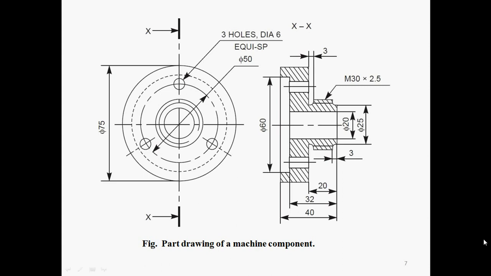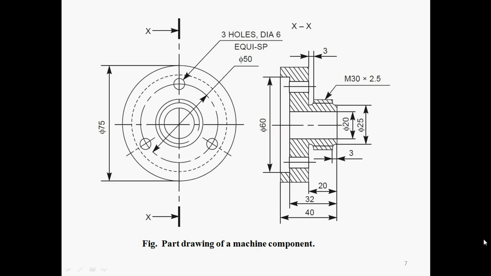It is just one example of a part drawing. In the next lecture, we will study what an assembly drawing is, because in assembly drawing, part drawing is needed, because assembly is done only when various parts are taken and the parts are manufactured correctly according to the various sizes and shapes.